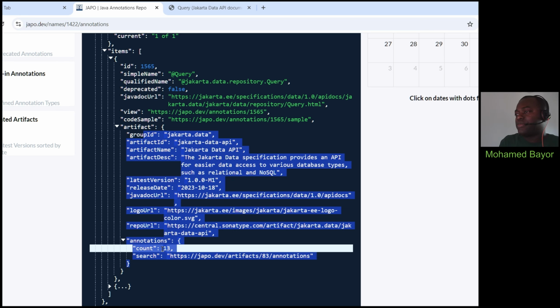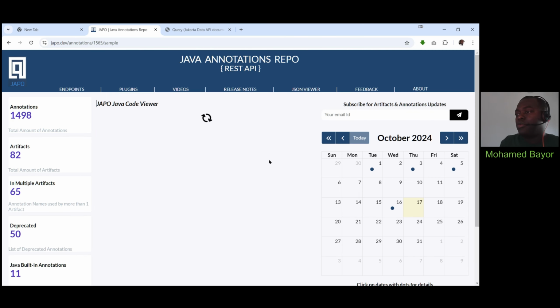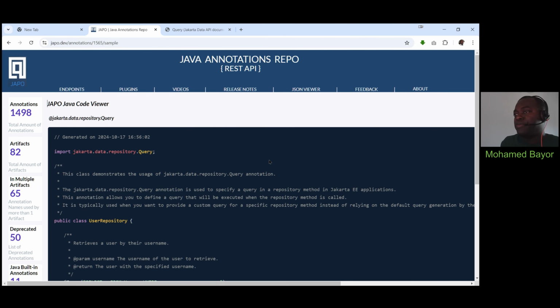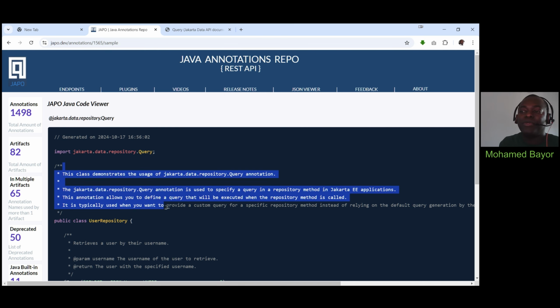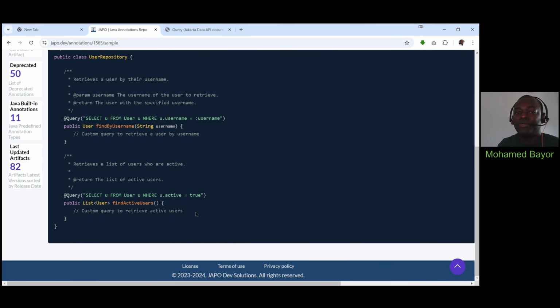Now, back to the code sample link. Here you have a URL which is pointing at only the ID of this specific annotation. If you click this URL, it will indeed take you to a separate page where you have Java code generated for that specific annotation, along with possible comments to help you understand exactly what that annotation is about and how it can be used.